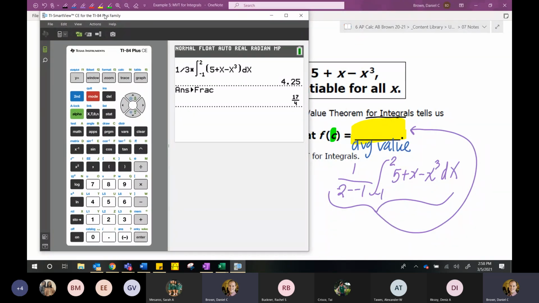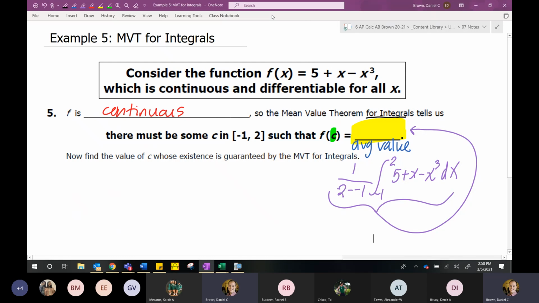And of course, I'm cheating because I did it in fourth grade already. Again, you can type it in separately, or just type in the integral and then divide it by that b minus a. But we do see that the average value is 4.25.